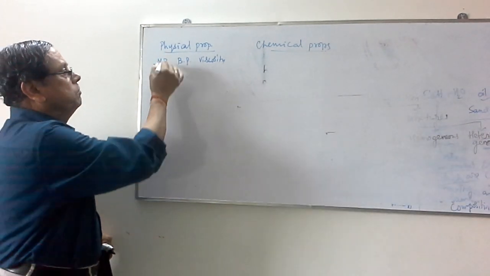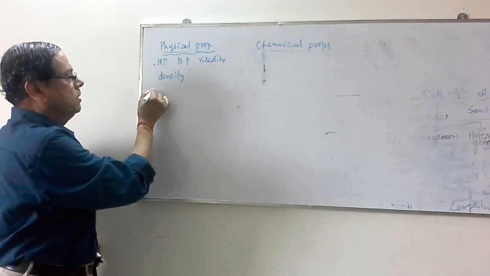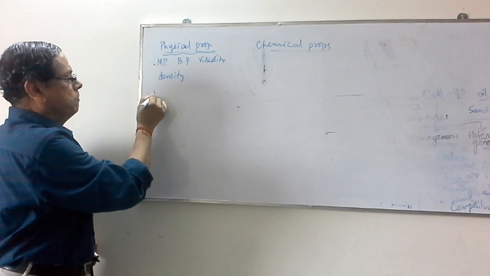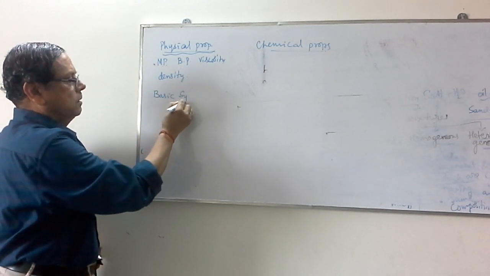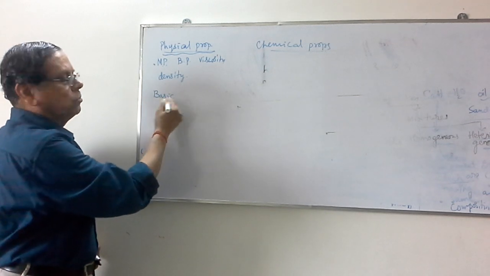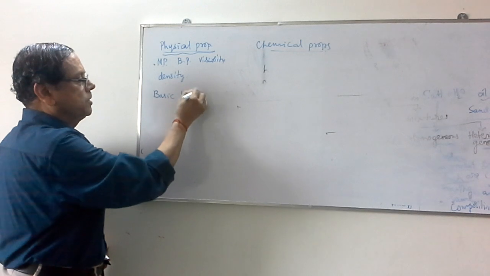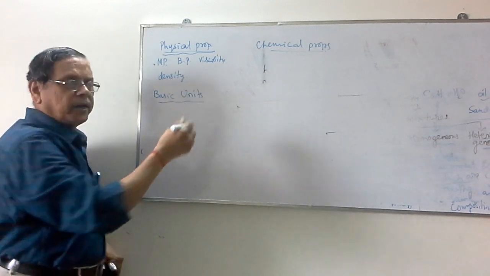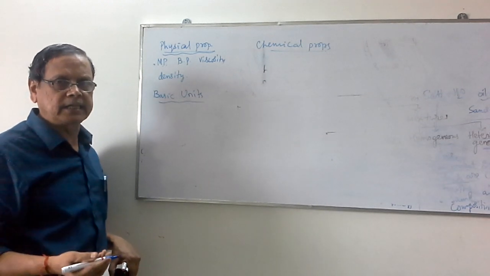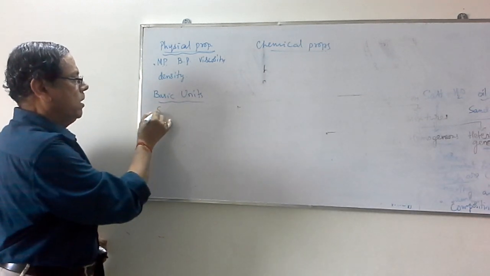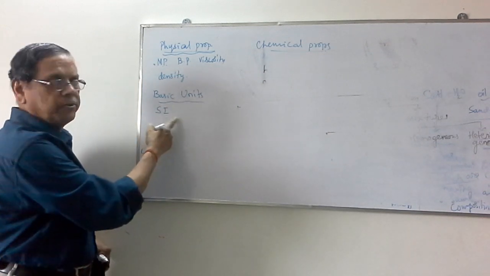To measure the physical properties, we use some units which are named as the basic units. There are different systems which can be used to measure physical properties. Different units that are used are the CGS system, FPS system, etc. But now we have the system of international units, which is named as the SI units.